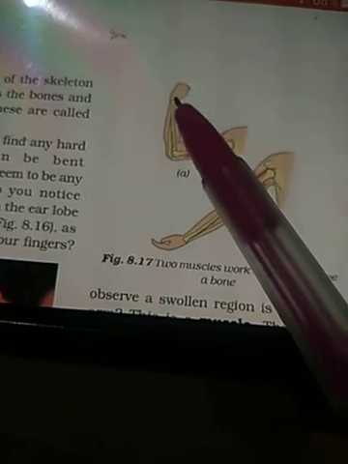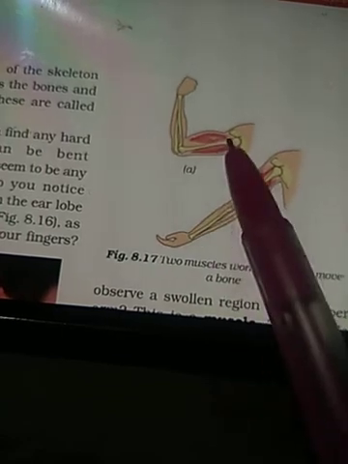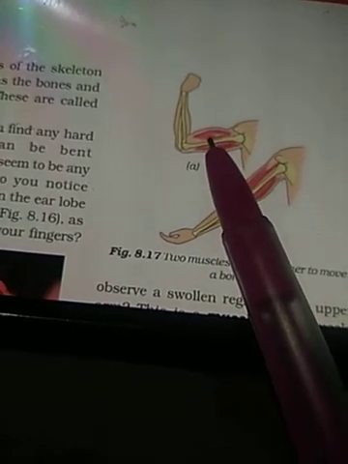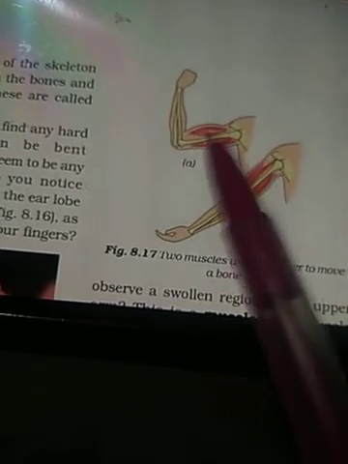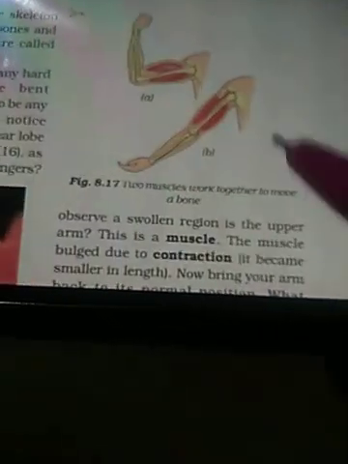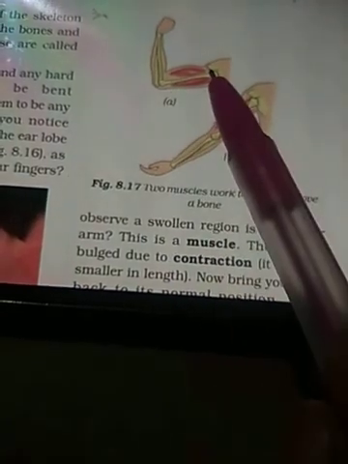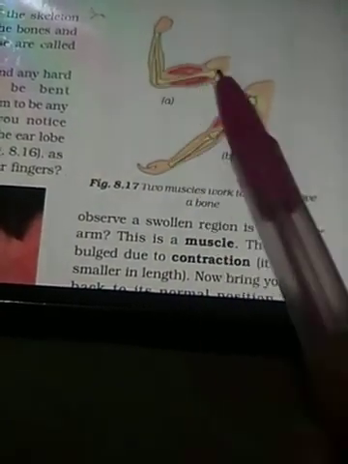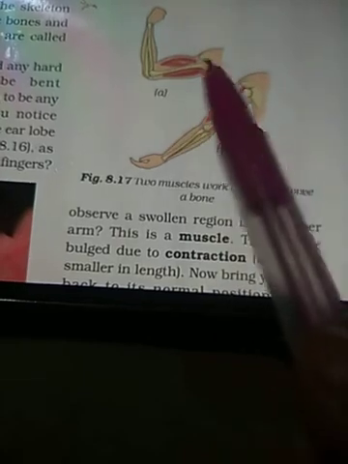So as you can see, here the child has made a fist and is trying to touch the shoulder. When you touch this part of your upper arm with the other hand, you will see there is contraction. This part has risen up. This part has swollen up. This swollen region is the muscle. Yes, this is the muscle. The muscles bulge due to contraction. When we pull the bones toward each other, the muscles have contracted. They have shifted to one place. That's why this region has swollen up.